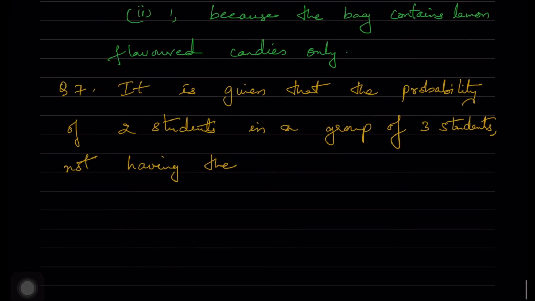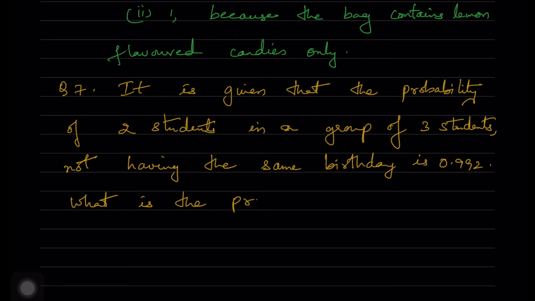So what is the probability that the 2 students have the same birthday? We have to find out the probability that the 2 students have the same birthday.